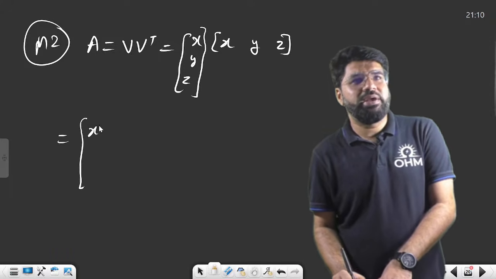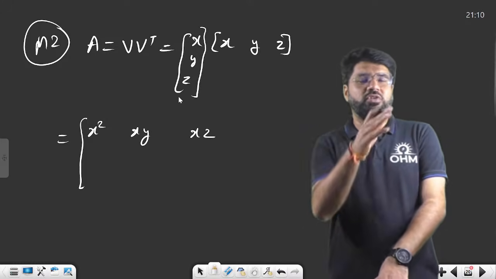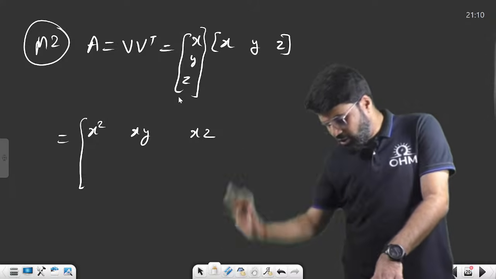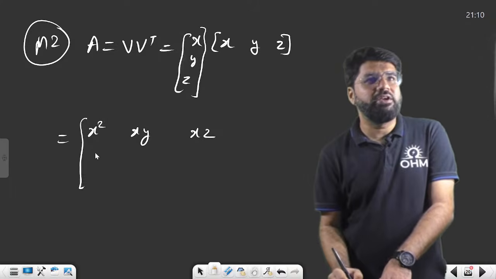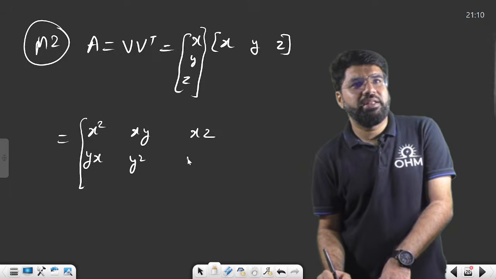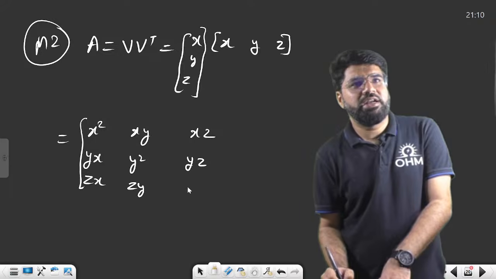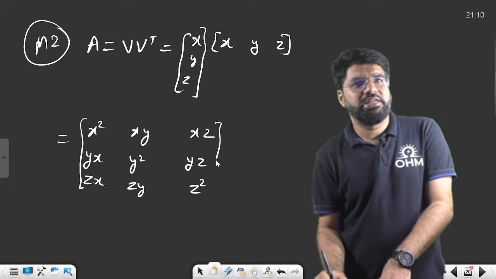X into X, X square, then XY, then X into Z. The first row, first column, first row, second column, first row, third column. This pattern is complete. Then next, I'll start with second, Y into X, Y into Y, Y square. Then next will be Y into Z. Then next is ZX, ZY, Z into Z, Z square.